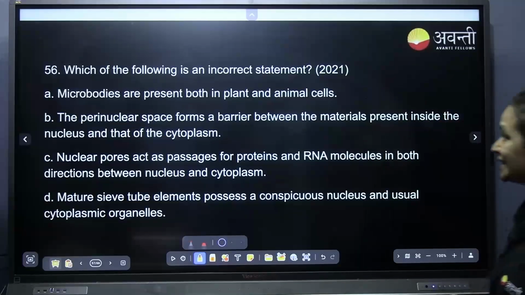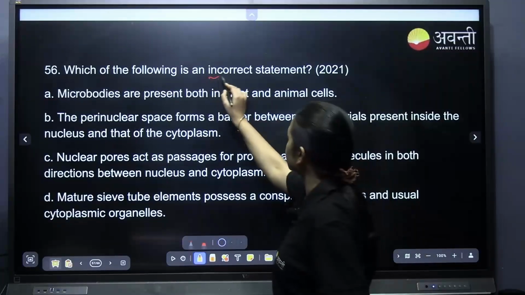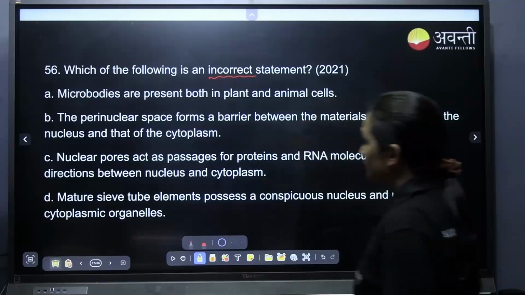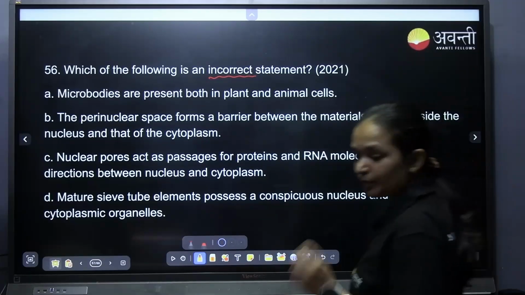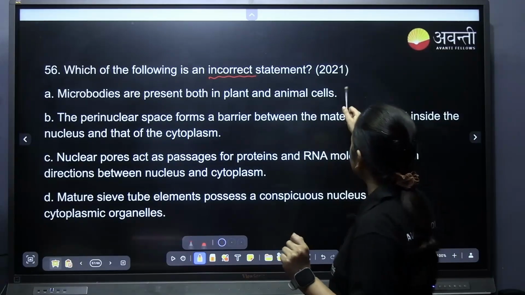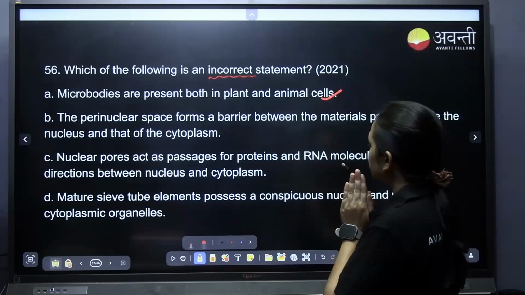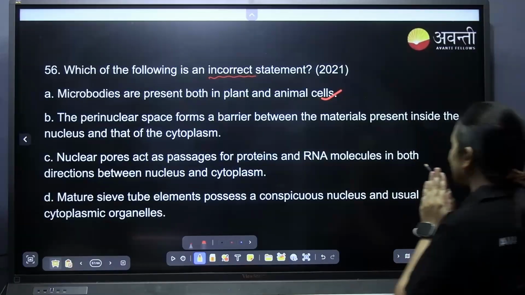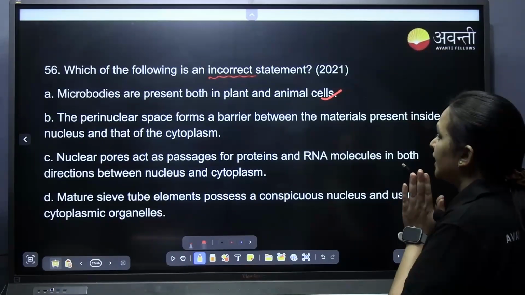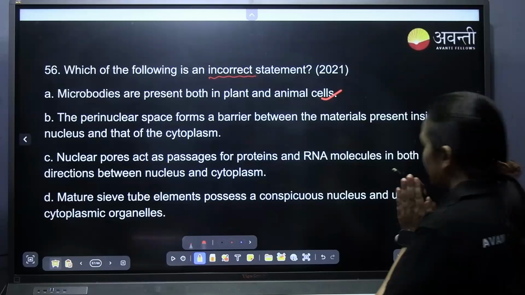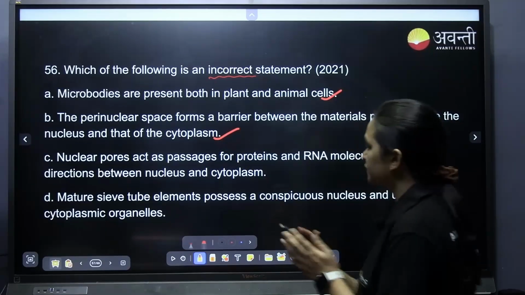Which of the following is incorrect? Incorrect statement. Microbodies are present in both plants and animals. This is correct. The perinuclear space forms a barrier between the materials present inside the nucleus and that of the cytoplasm. Sure, this is correct.